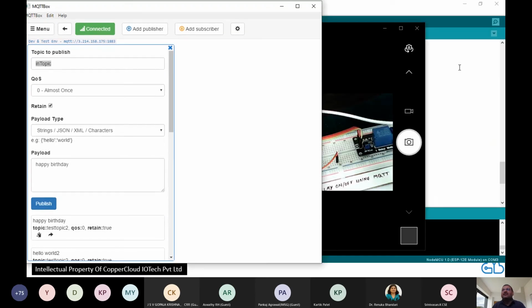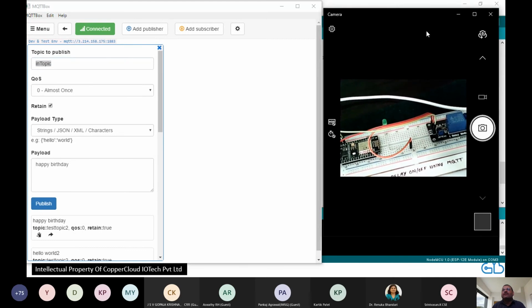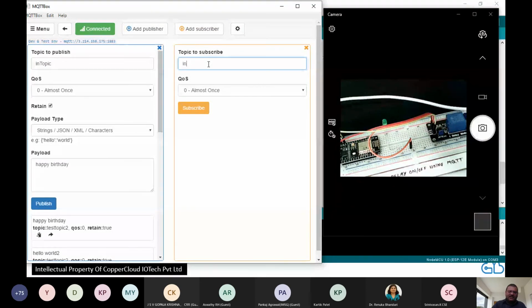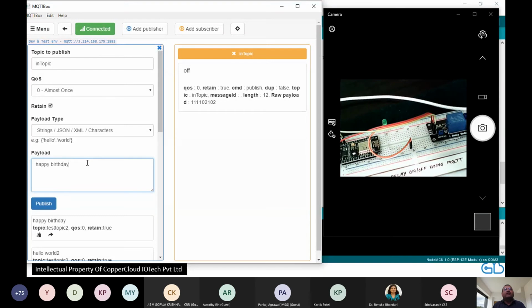Let me resize this. All right, so I'm going to send on and off commands through my computer here, and I expect the LED to respond to the command. Let's get that done. Also subscribe. Why do we subscribe? So the message is made visible to me. Let's check the incoming message also. The only contract that your IoT device has with MQTT is the name of the topic and what kind of data you're expecting, on or off.